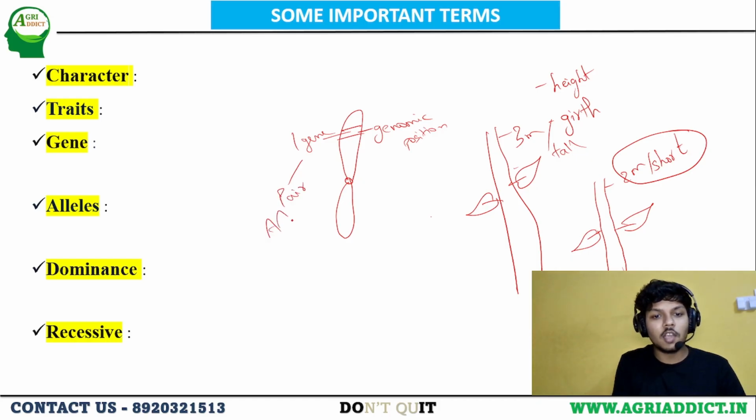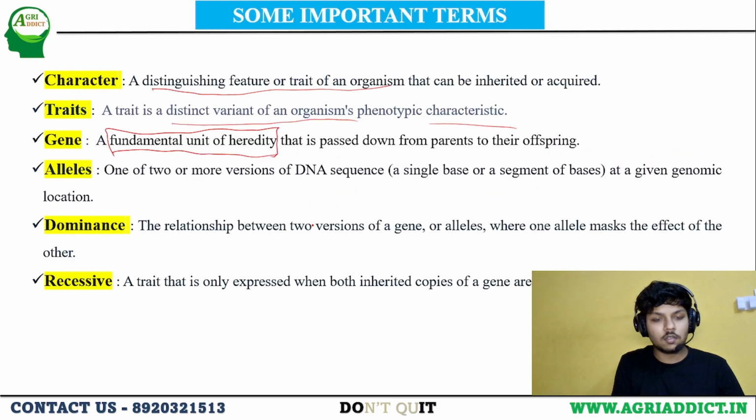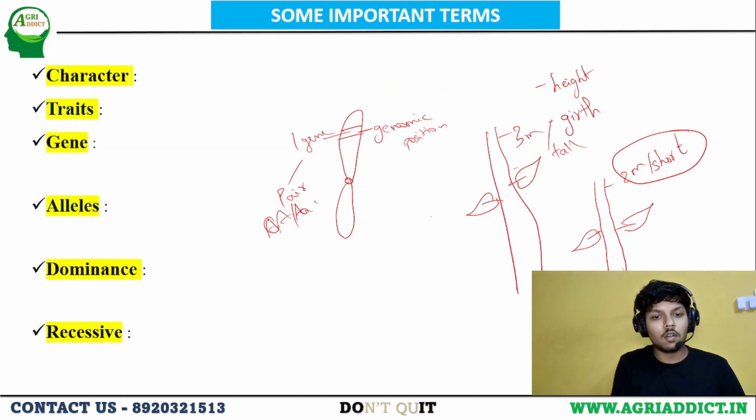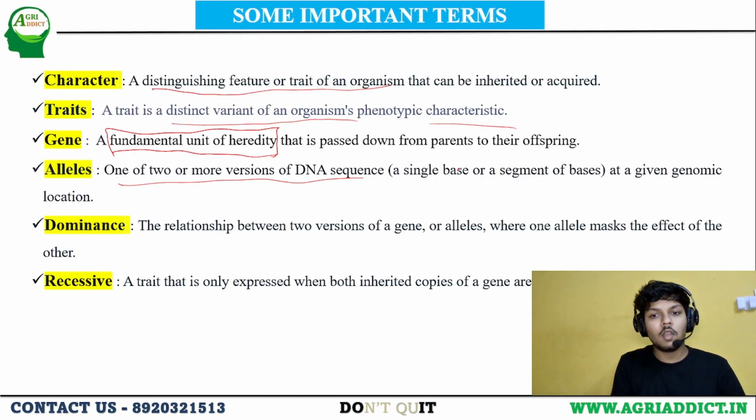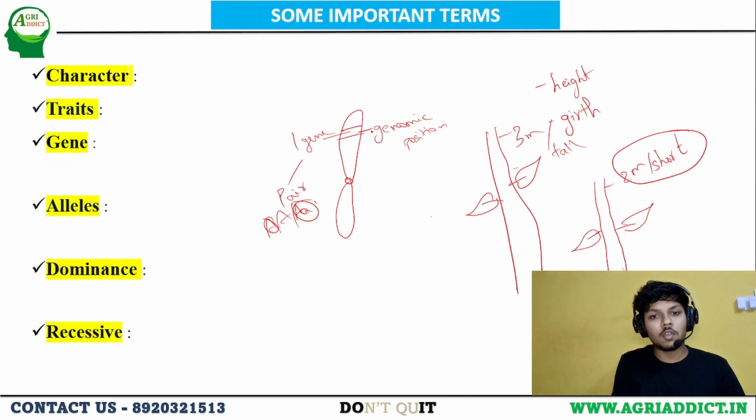They might be the same or different. So alleles means one or more versions of the DNA sequence, which might be the same or different, present at a given genomic location. In a genomic location, there will be a pair of DNA sequences which may be the same or different. We call that pair alleles.